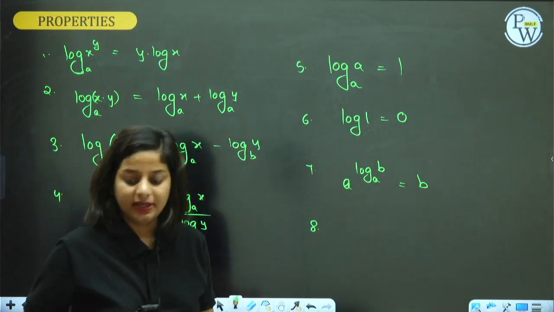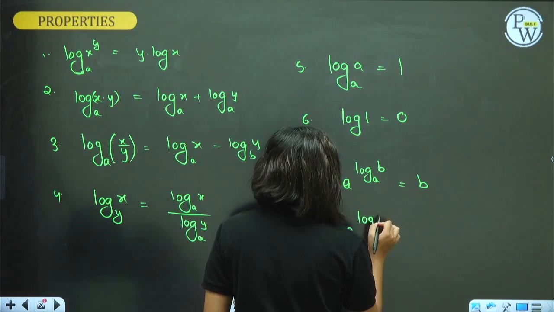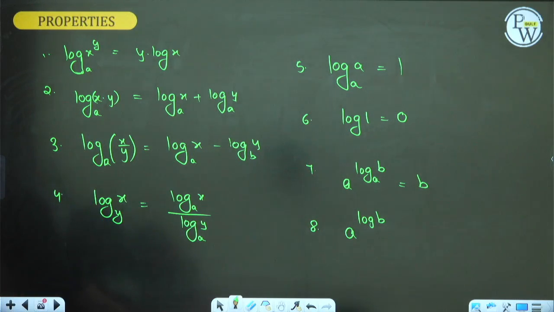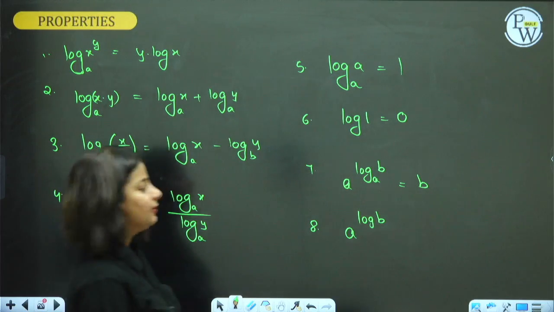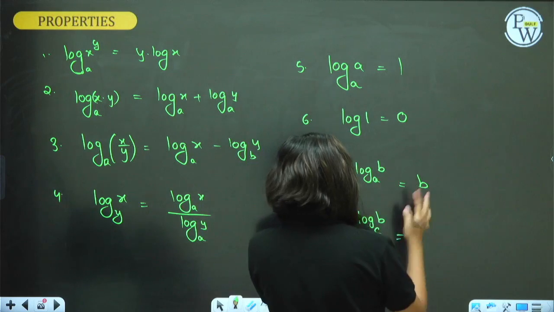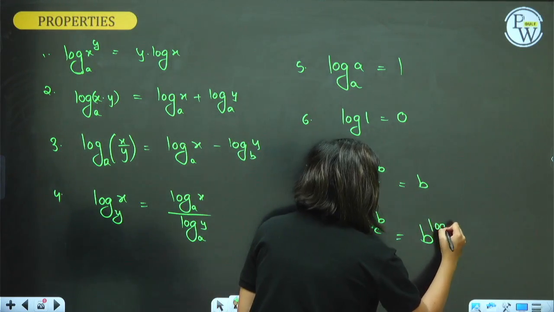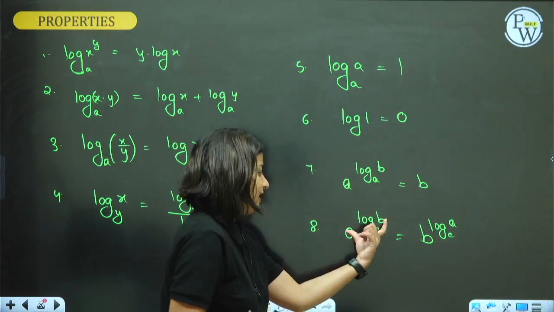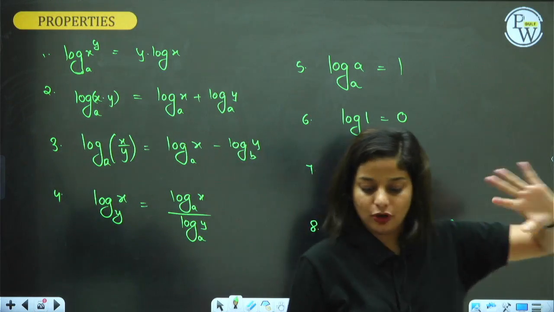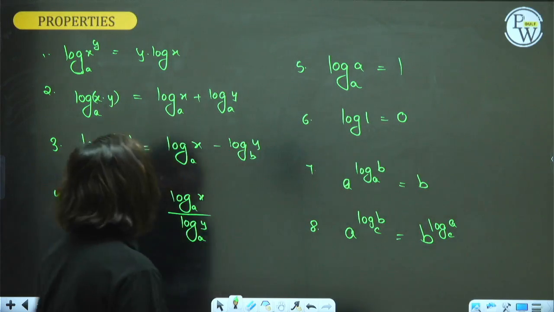And the last property, a raised to log b to the base c can be written as same now. A and b interchanged, b raised to log a to the base c, just a and b interchanged. These are the 8 properties of logarithm which we need to know for solving questions, log being an important part.